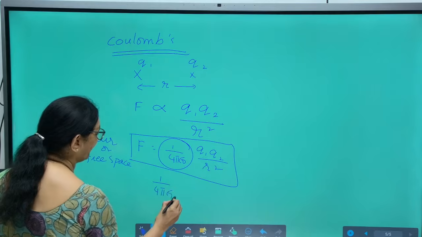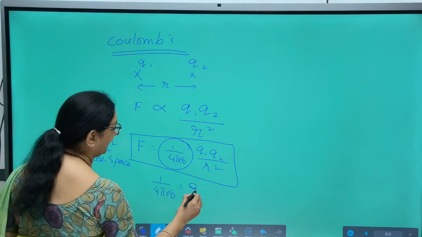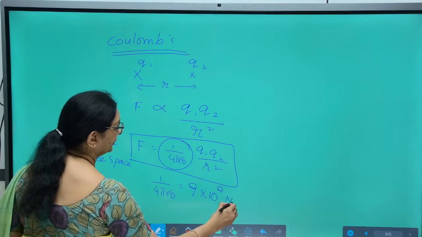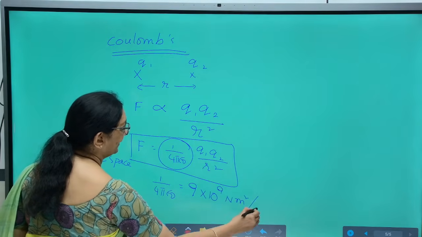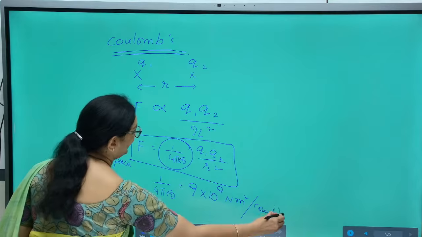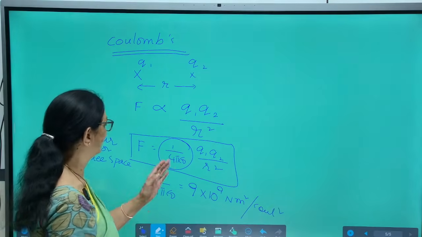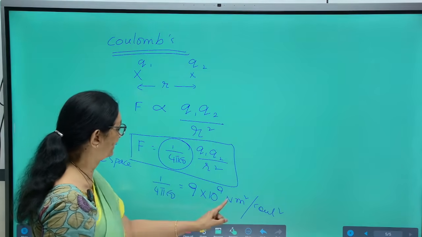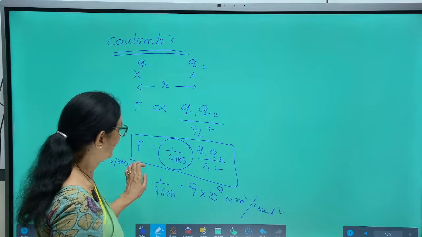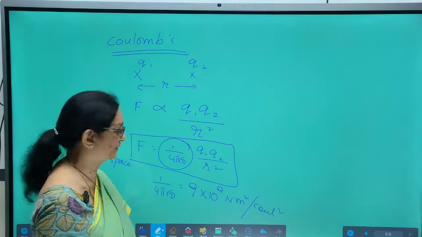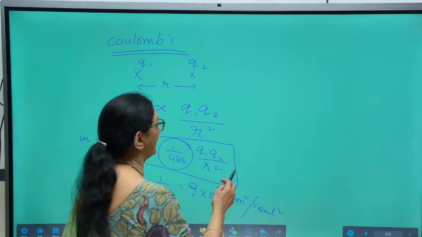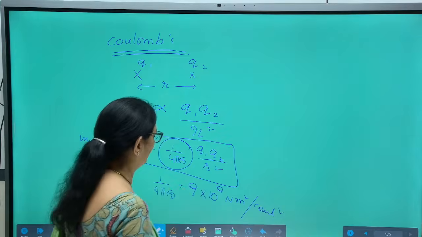Its value is 9 into 10 to the power of 9 Newton meter square per Coulomb square. You need not memorize this; simply, 1 by 4 pi epsilon naught is F into r square by charge square, giving Newton meter square per Coulomb square.